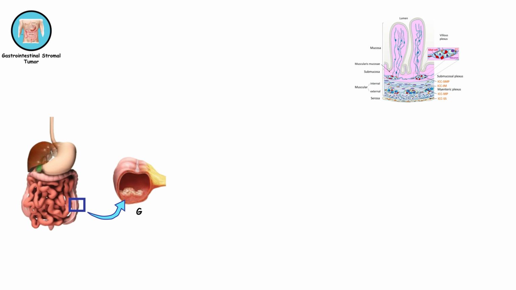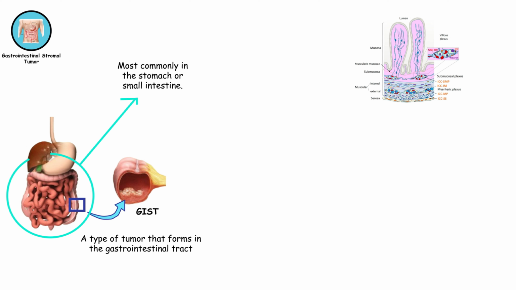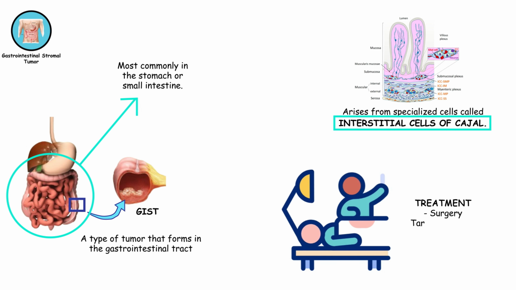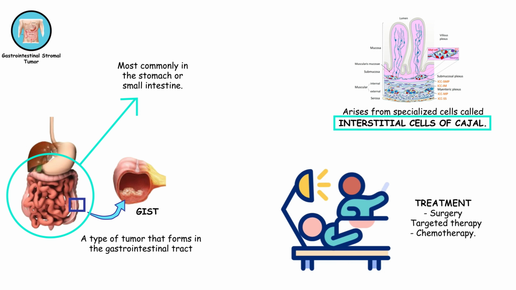Gastrointestinal stromal tumor. GIST is a type of tumor that forms in the gastrointestinal tract, most commonly in the stomach or small intestine. It arises from specialized cells called interstitial cells of Kajal. Treatment may involve surgery, targeted therapy, or chemotherapy.